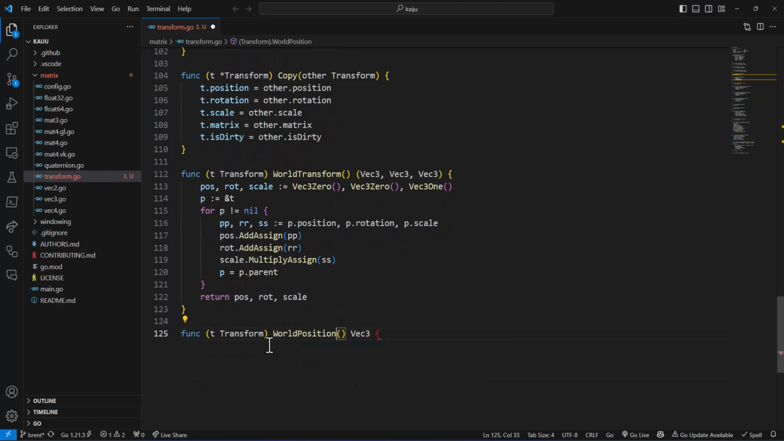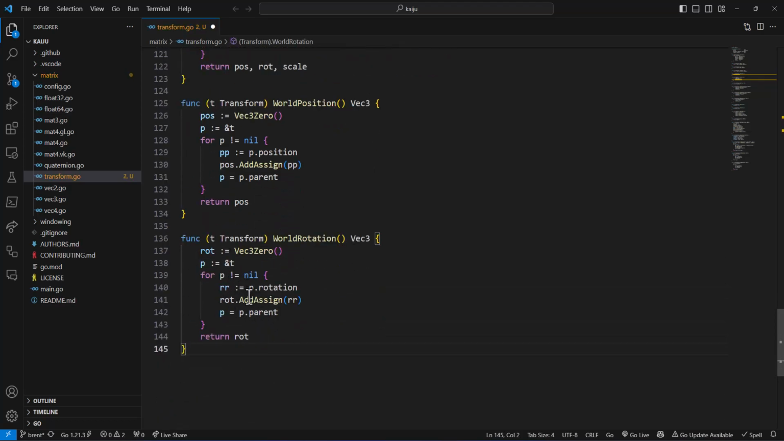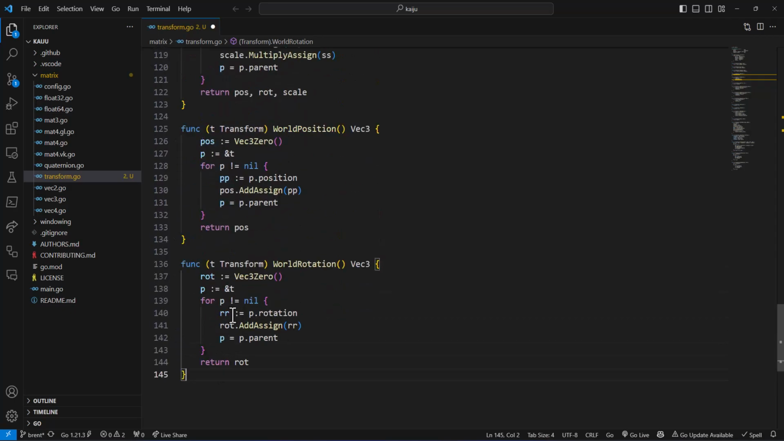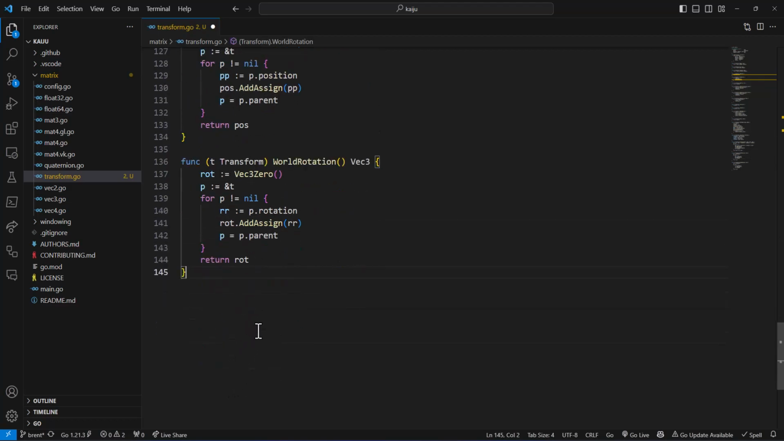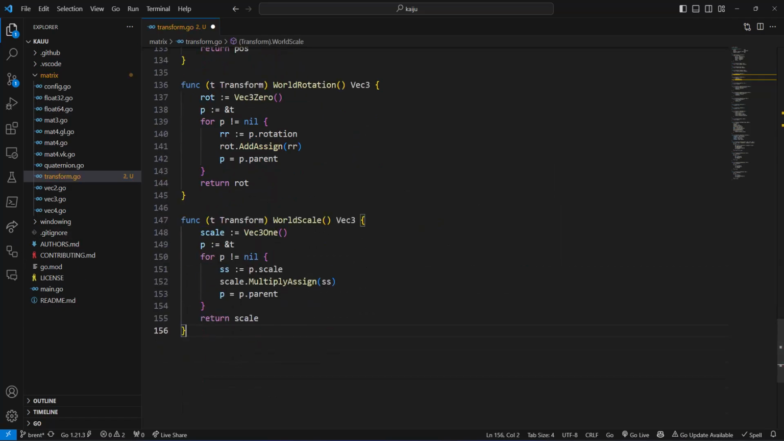So world position. And this is going to be pos is equal to 0. And let's see if it guessed right. So get the t.position, addAssign. Yeah, that's pretty straightforward. The rotation is going to be the same. pp, rr, rotation. Yep. Glad that it kept my things here, but we can just call this r, I think. No, let's keep it rr so it's the same. And then we're going to do scale. That should be multiplyAssign.